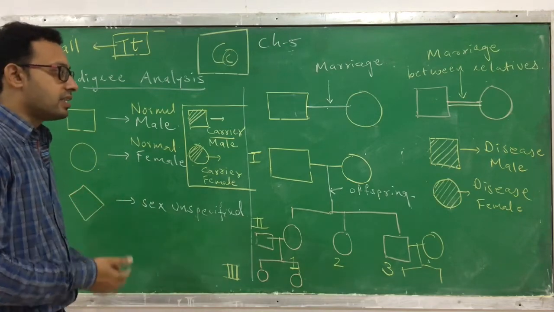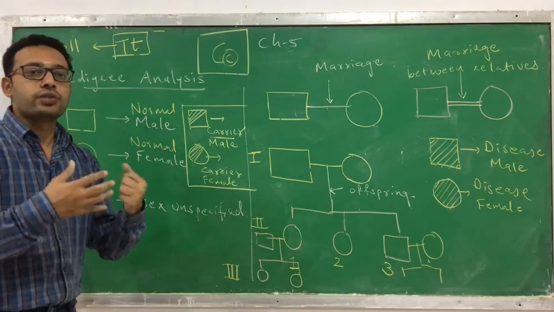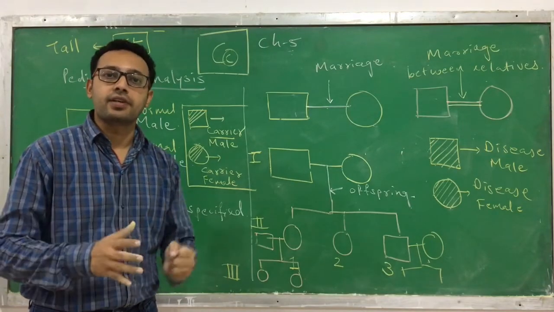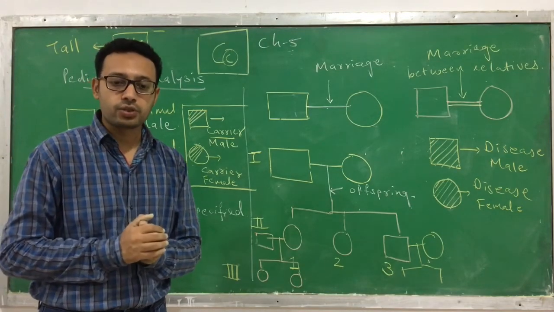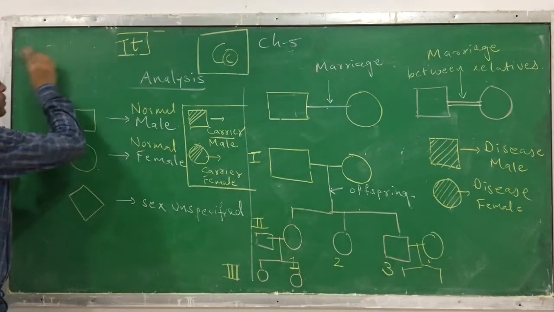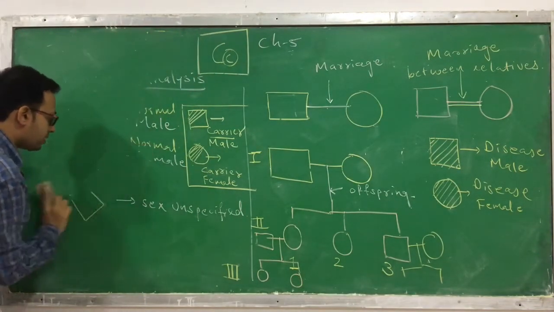The pedigree analysis is what we use to determine which characters are going to be transferred to the next generation. Here we have to learn this pedigree analysis with examples.